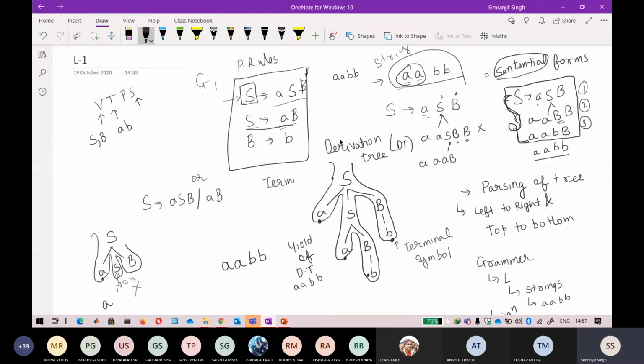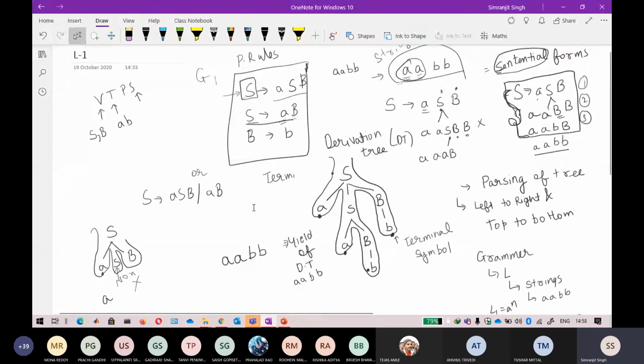In the same way, the output you get from this derivation tree is the terminal symbols, that is AA and BB. So the yield of this derivation tree is AABB. Do not get confused by the keyword yield. Only one or two books have used this terminology, so I want to make you aware of it.